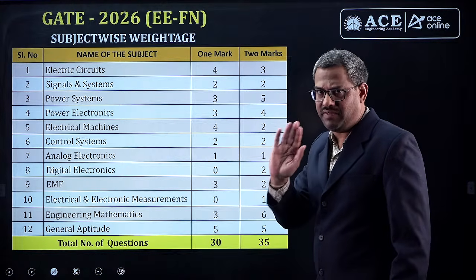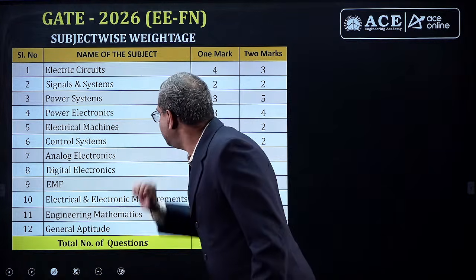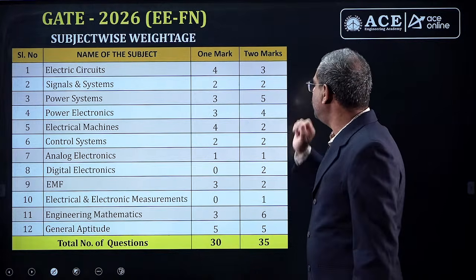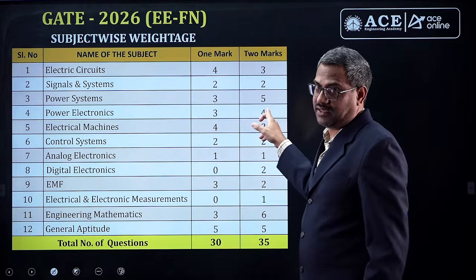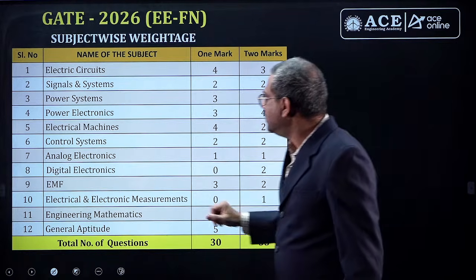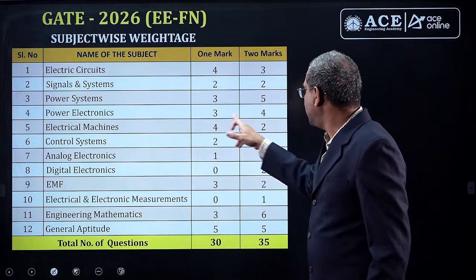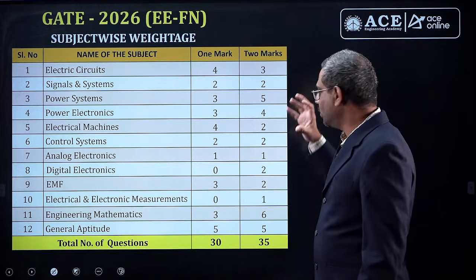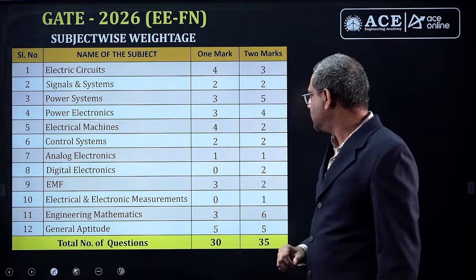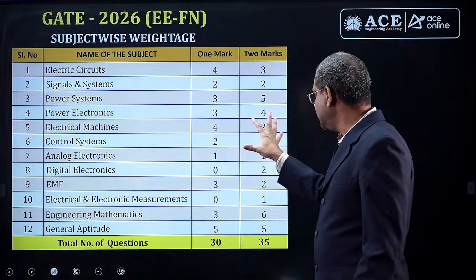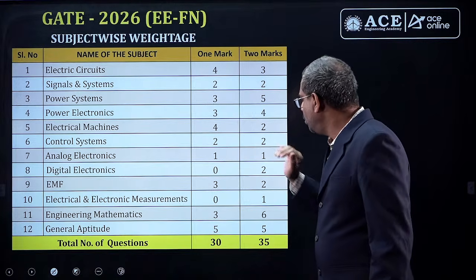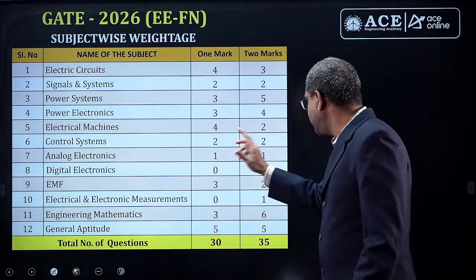Remaining 2 I also got, but I am waiting for confirmation. Signals and systems, we got 2 one-mark and 2 two-mark. Power system 3 one-mark and 5 two-mark. See here, power system is dominant. Power electronics also, 3 one-mark and 4 two-mark. Core subjects, it is a good sign. Then electrical machines 4 one-mark and 2 two-mark, here also I can say 8 marks. Control system 2 one-mark and 2 two-mark, 2 plus 4, 6 marks.